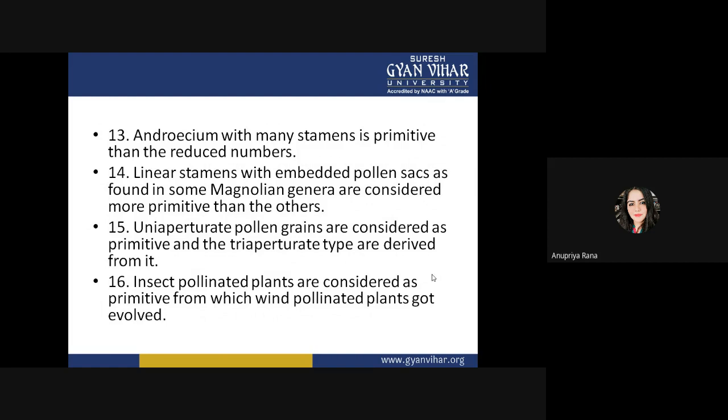Insect-pollinated plants are considered primitive, from which wind-pollinated plants evolved. Insect-pollinating plant means one where the pollination has to be done by insects; they can be considered primitive. But if the pollination is done by wind, that is the feature that has evolved.